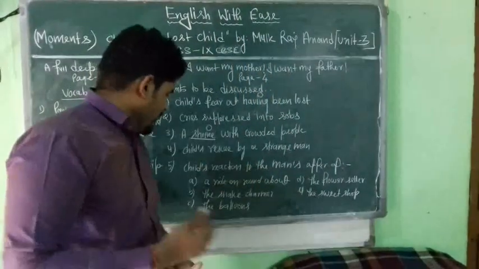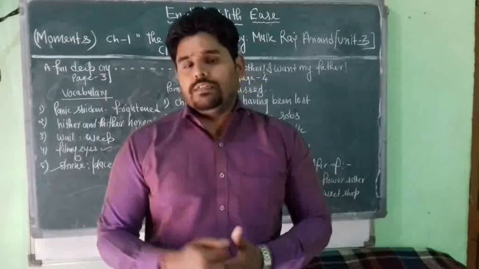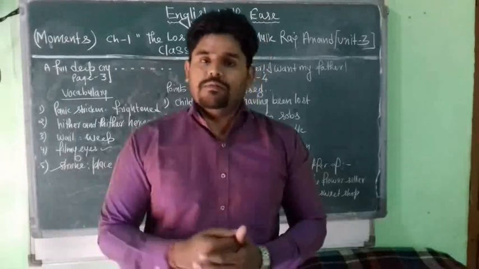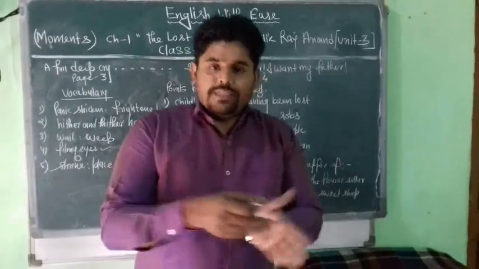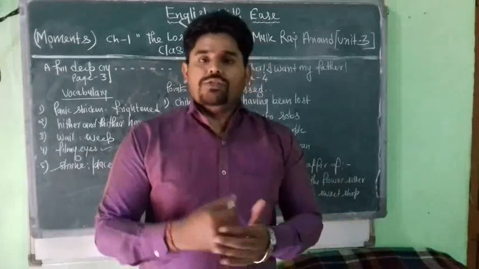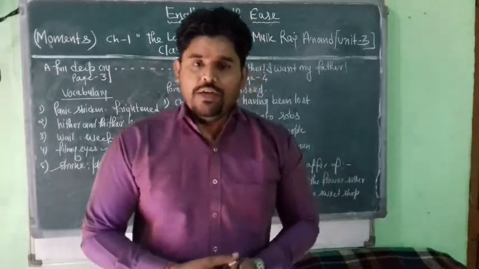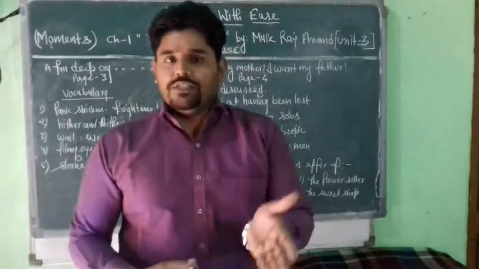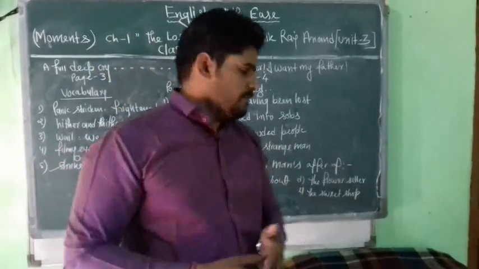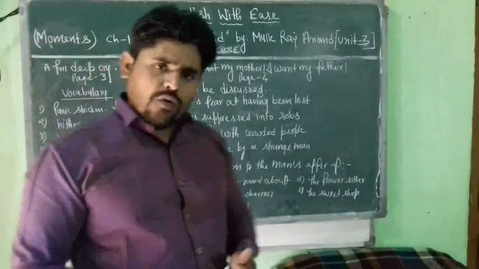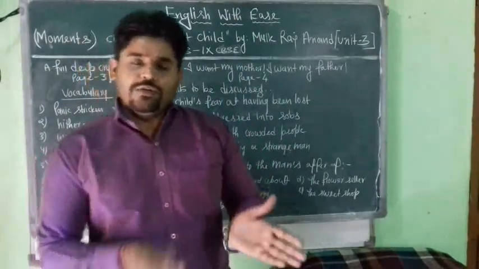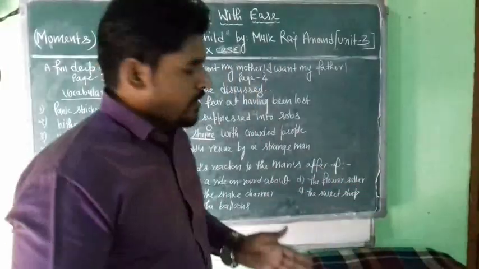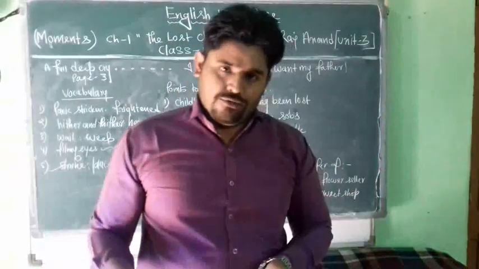Now, the man first of all tries to soothe the child who is consistently weeping and calling for his parents. He's crying for his parents. The man treats the child very tenderly, and he tries to ask the child about his parents. He also asks the child how he got there. He asked the child whose baby he was. And in order to divert the attention of the child, in order to calm the child down, the man first of all takes the child to the roundabout.